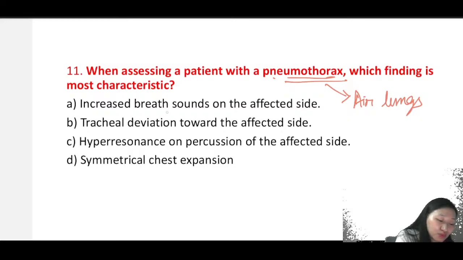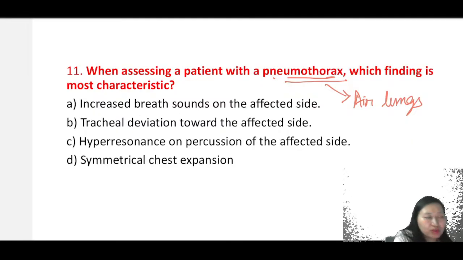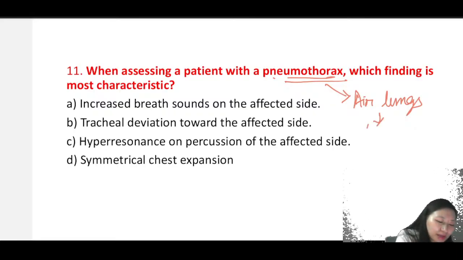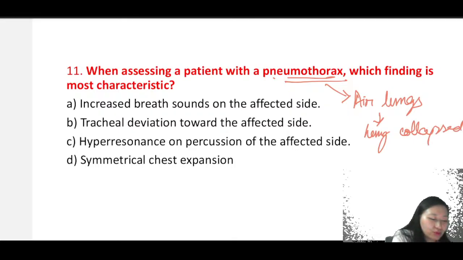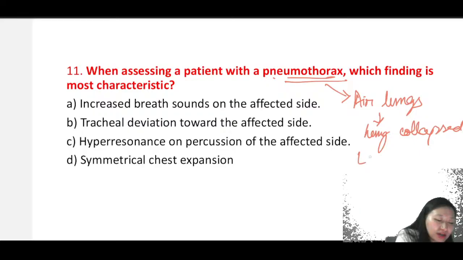A, is it increased breath sound on the affected side? B, is it tracheal deviation towards the affected side? C, is it hyperresonance on percussion of the affected side? Or D, symmetrical chest expansion? Which one will it be? Patient is having pneumothorax, that means air in the lungs, right? So will it have increased breath sound? When there is too much air, the lung is getting collapsed. So will you have increased breath sounds? No, there will be absent breath sounds, right?